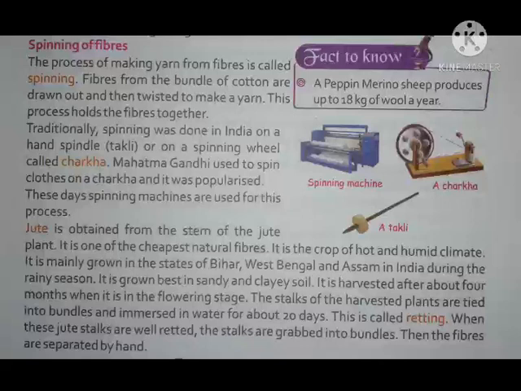Now see spinning of fibers. The process of making yarn from fibers is called spinning. So underline this sentence. What is spinning? The process of making yarn from fibers is called spinning. Fibers from the bundle of cotton are drawn out and then twisted to make a yarn. This process holds the fibers together.